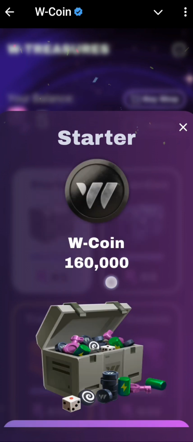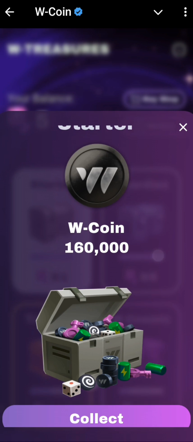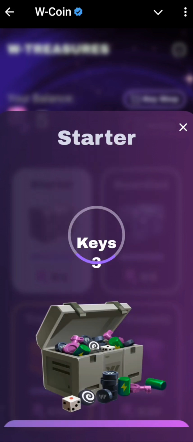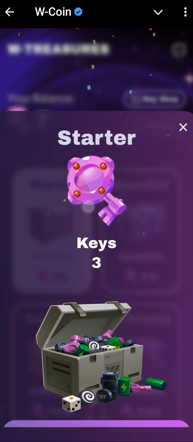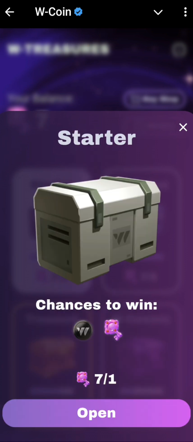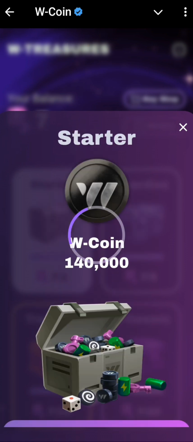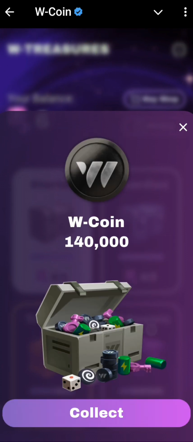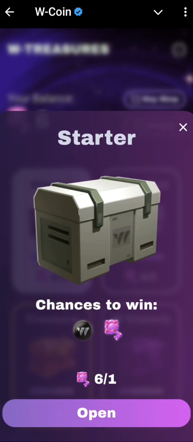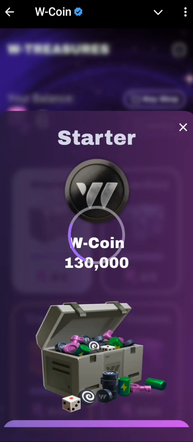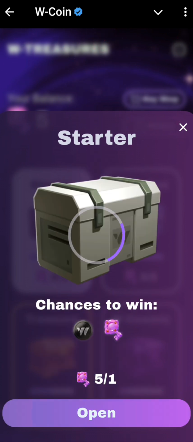You see now I got 160. So I'll just scroll up, collect, and then I can open again. You can see I earned 3 extra keys, so it will be added up to the number of keys I had before. You can see I have 7 keys. So let me open now. You see I earned about 140,000 W coin. Then I will just click on collect. Once I click on collect, you see my keys has reduced. So I have 6 now. If I open again now, I will have 5. You can see I earned 130,000 and I have 5 keys. So that is the work of the keys.